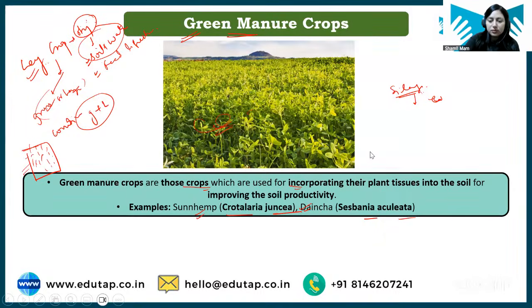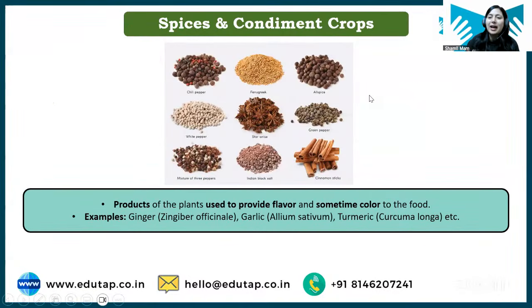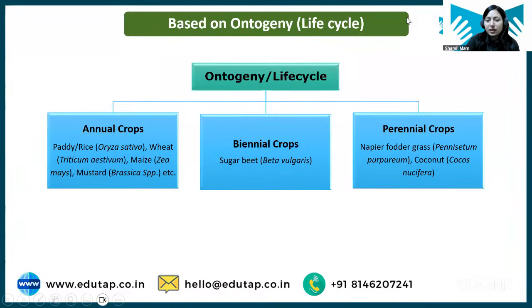Okay. Next we have spices and condiments. So students, spices and condiments are basically the crops which add flavor or aroma to our food. Examples are ginger, garlic, turmeric. Here, learn the scientific name of garlic, Allium sativum. Okay, let's move ahead to the next classification.